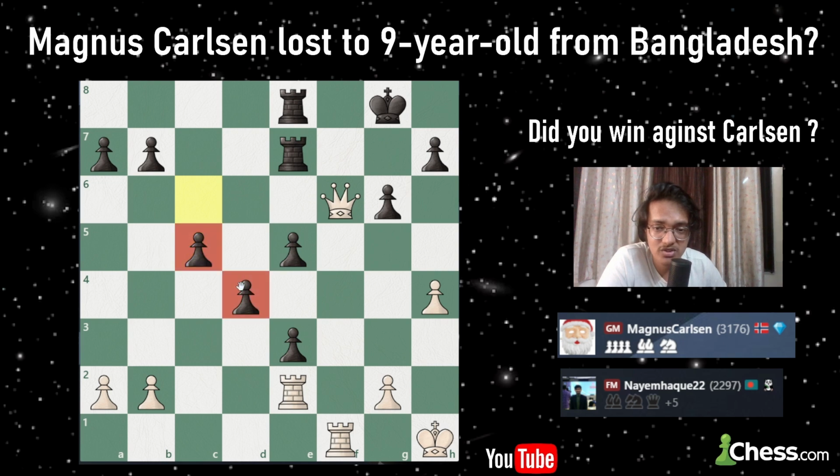After that, Magnus is trying to solidify his structure. Now h5 it is. Now Magnus has to do something about it. So Magnus takes this. But this rook develops, and now this is some kind of threat. And now Magnus avoids this threat by pushing this pawn. But it can be easily taken, but instead of that, Ryan has some beautiful ideas, that now this rook is going to come over here.